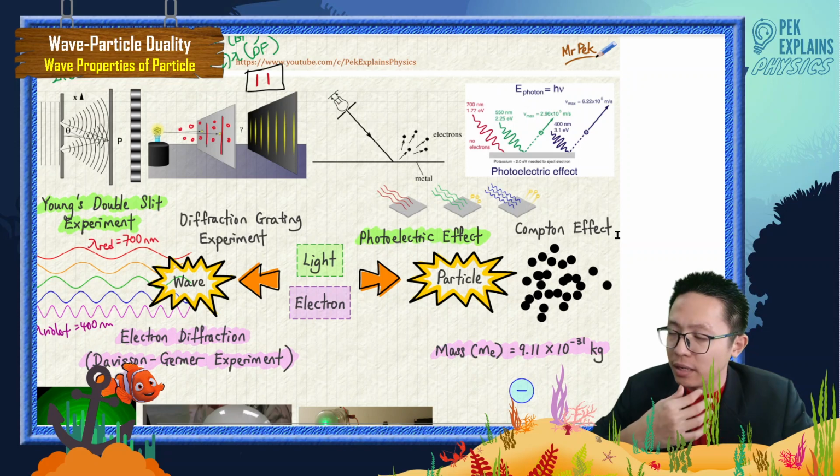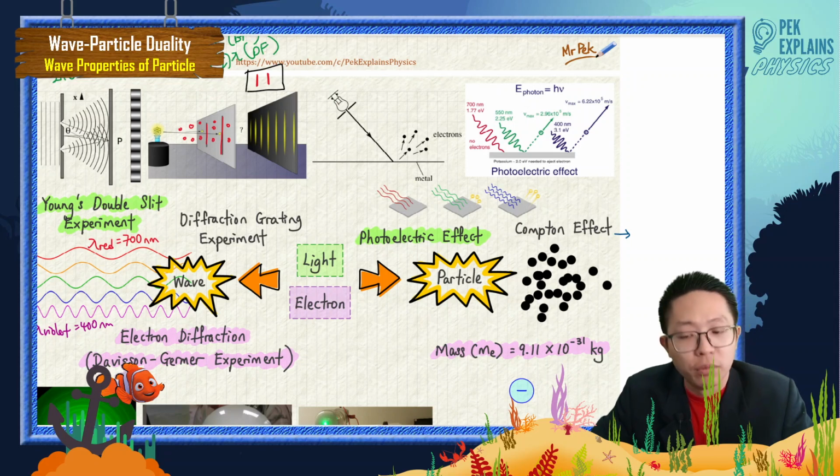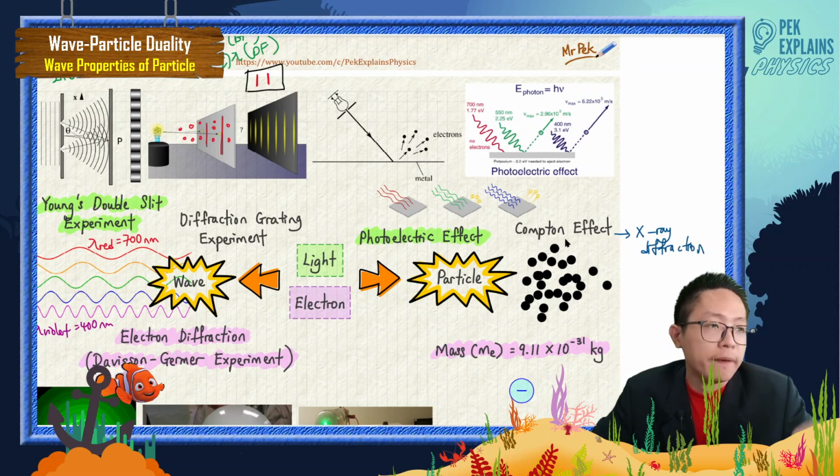It's about X-ray diffraction. Maybe you can Google it: what is the Compton effect? The Compton effect also describes light as particle property. It also exhibits particle property in the Compton effect, for X-ray diffraction by a crystal structure.